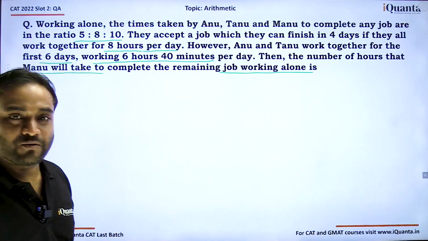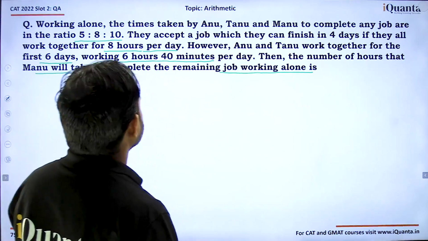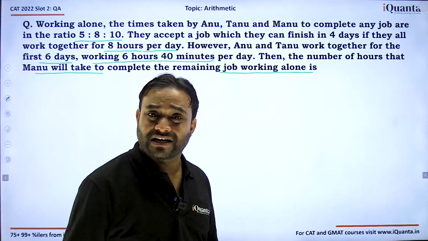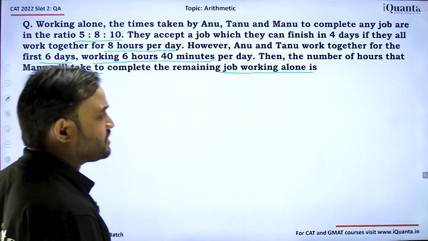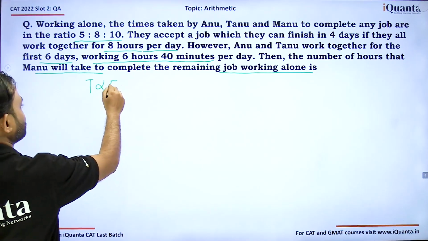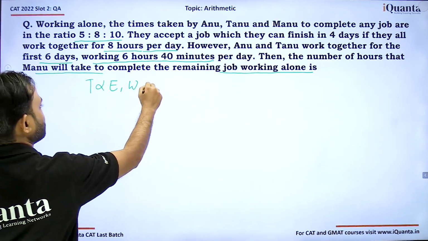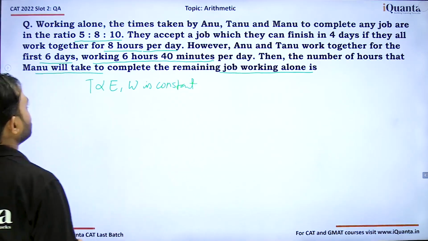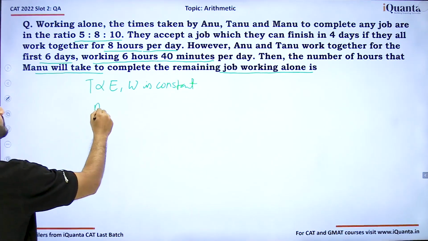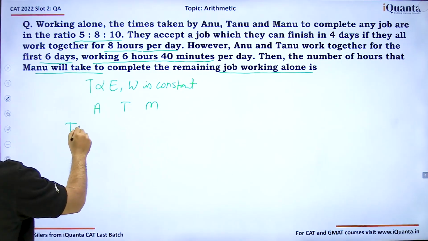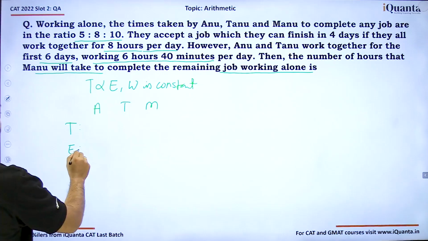So this was a TITA problem. We need to fill in the answer. So let's try to understand first. As work is constant here, we are talking about the same work. What do we know? That time is inversely proportional to efficiency when work is constant, right? So for Anu, Tanu and Manu, time is given. We can find out the ratio of their efficiency.